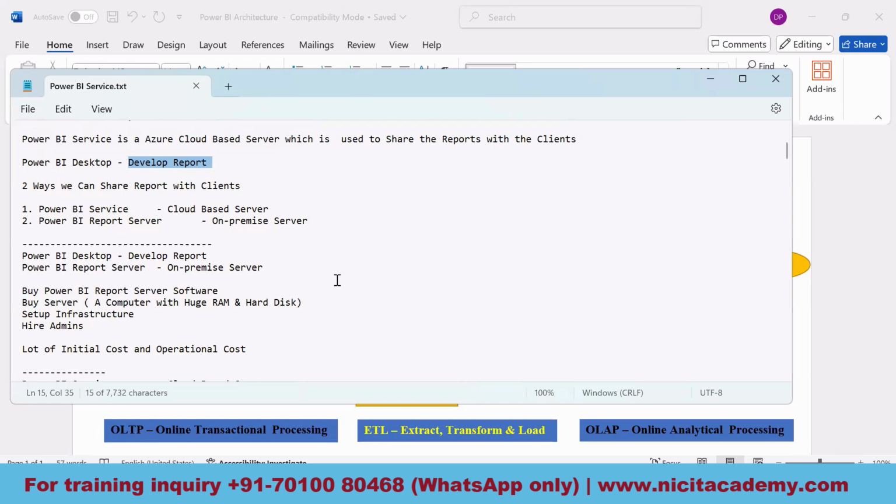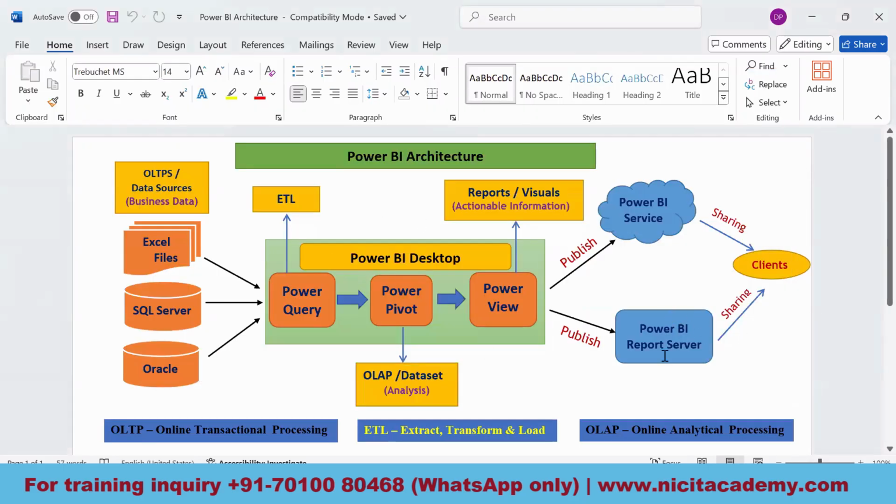So let's talk about the on-premise server. What is the difference between an on-premise server and a cloud-based server? This is an on-premise server, and this is a cloud-based server.